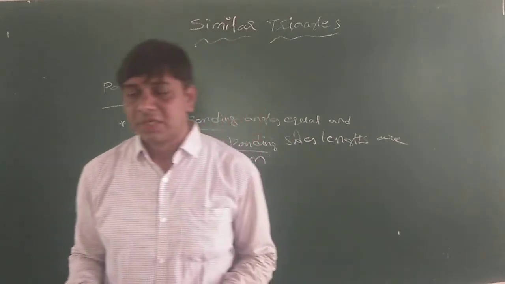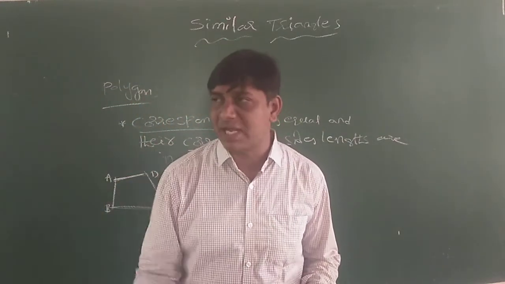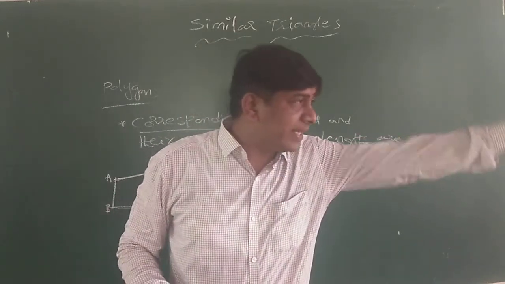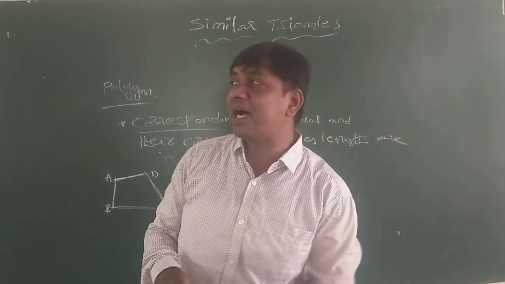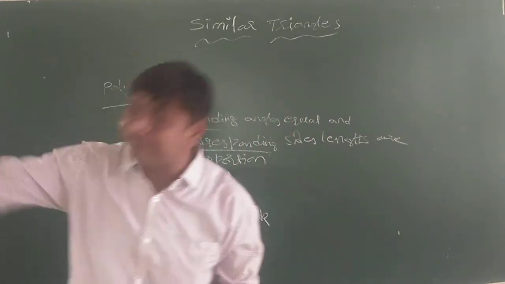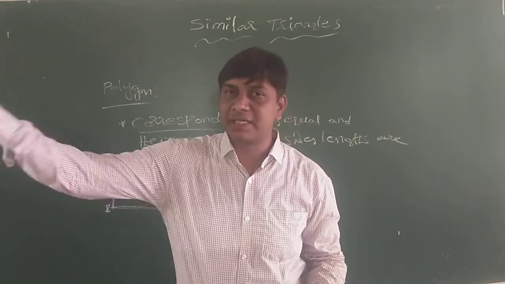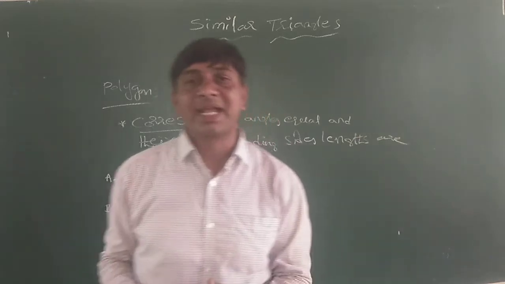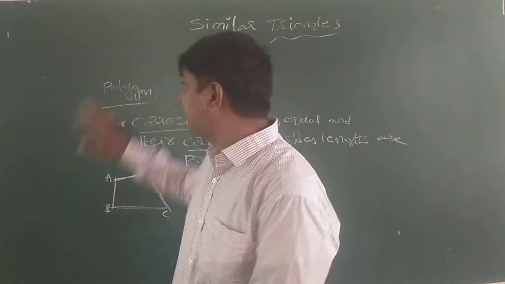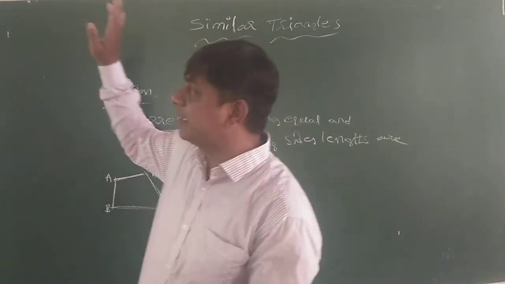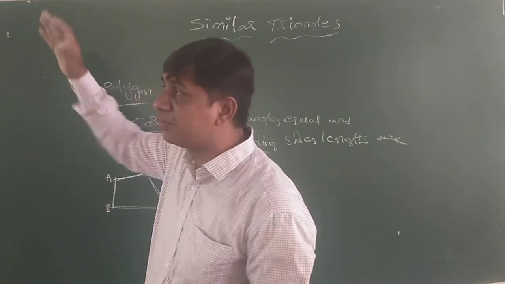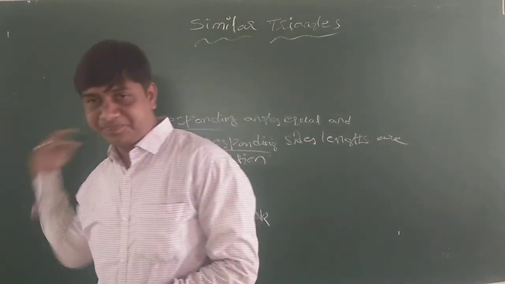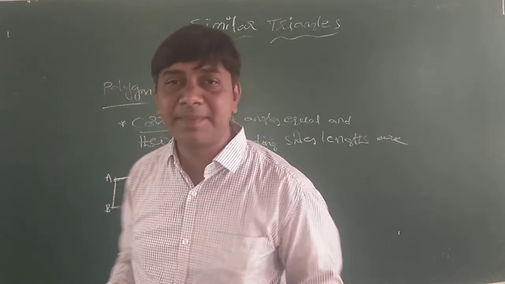Here is one classroom, and beside it another classroom. This classroom's left side wall corresponds to that classroom's left side wall. The board corresponds to the board there, and the wall behind me is the same. Those are corresponding parts.